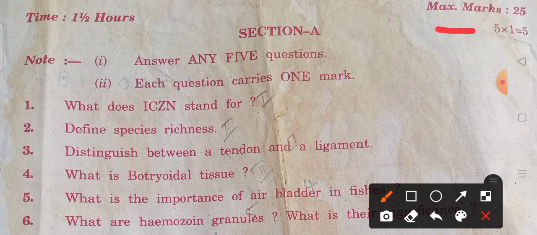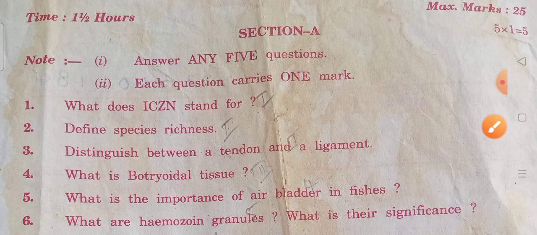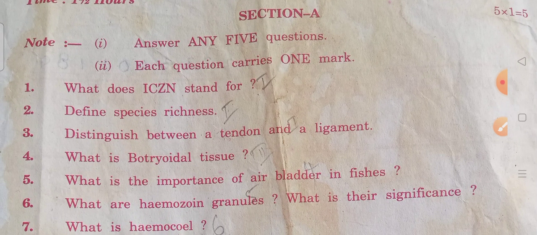Section A has 1 mark questions and Section B has 4 marks questions. In the vocational courses we may have 2 marks questions in Section A and 6 marks in Section B, but in all bridge courses the paper pattern is like this, though the questions vary according to the subject. The time is 1.5 hours, as the maximum time is 3 hours for two subjects. You spend 1.5 hours on botany and 1.5 hours on zoology, and you write in separate booklets. This is a 1 mark question.